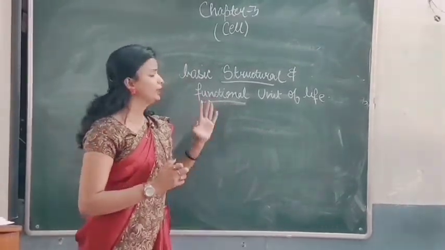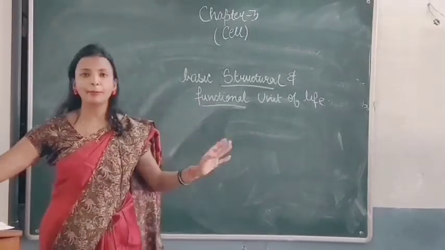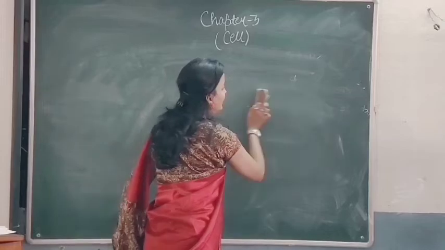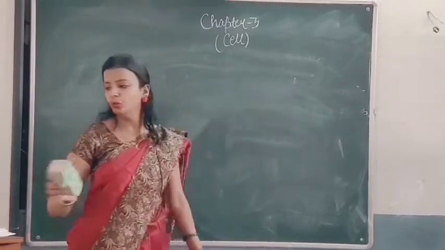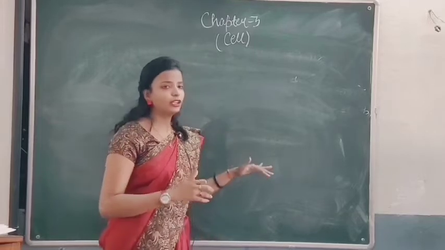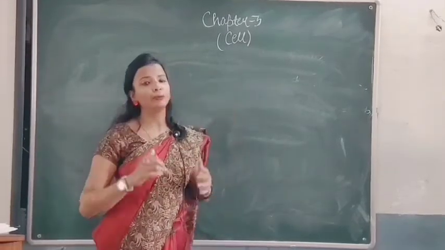Now to explain it in more detail, I will give you an example of your own house. Students, you see the building of your house, your school, your locality, any building you see, either a single story building or a kind of multiplex.